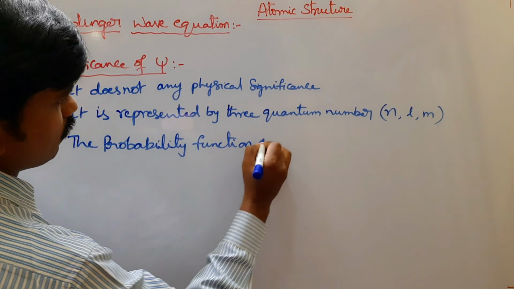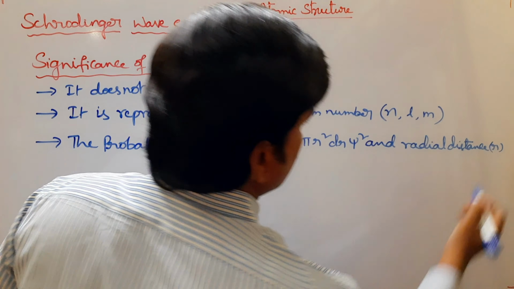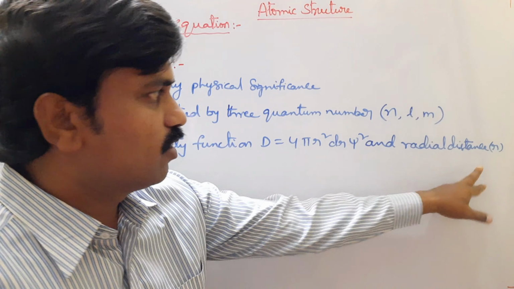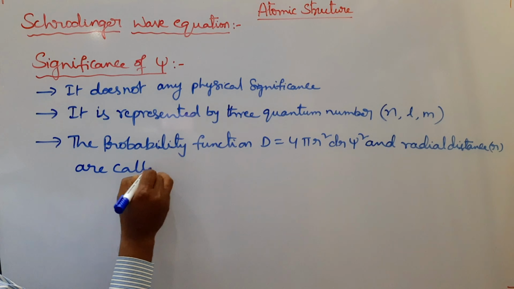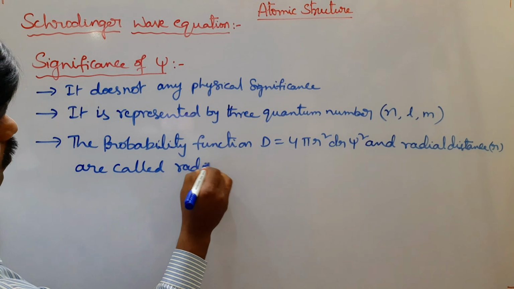And a radial distance, small r, are called radial probability distribution curves.